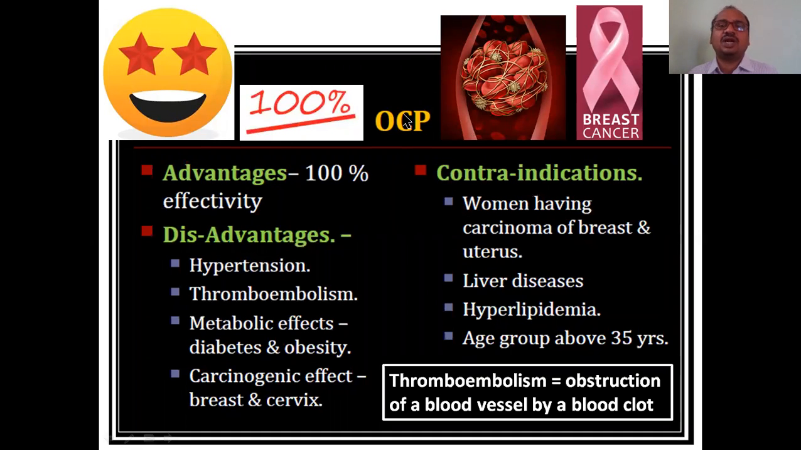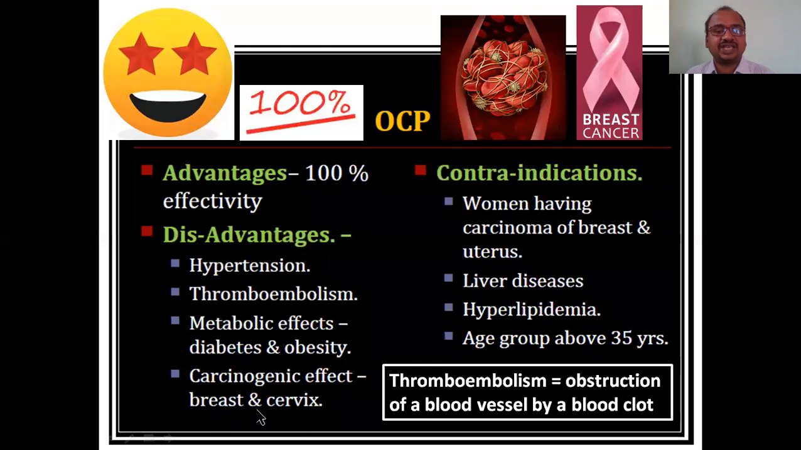Now, these are the oral contraceptive pills' advantages. It is 100% effective. See here, they are very happy. They prevented the pregnancy, but they have some disadvantages like BP, hypertension. You can see this is thromboembolism, formation of blood clots in the blood vessels. That is one of the main problems. It may lead to heart attack also.